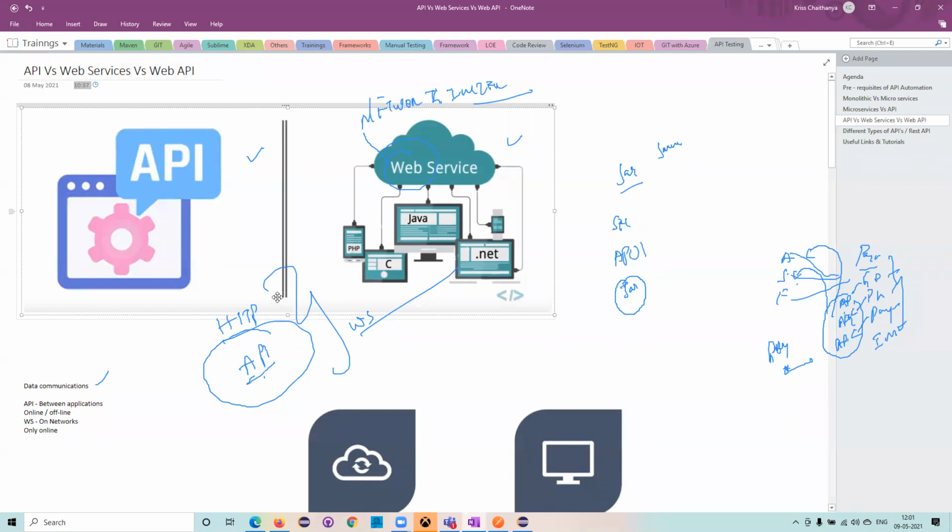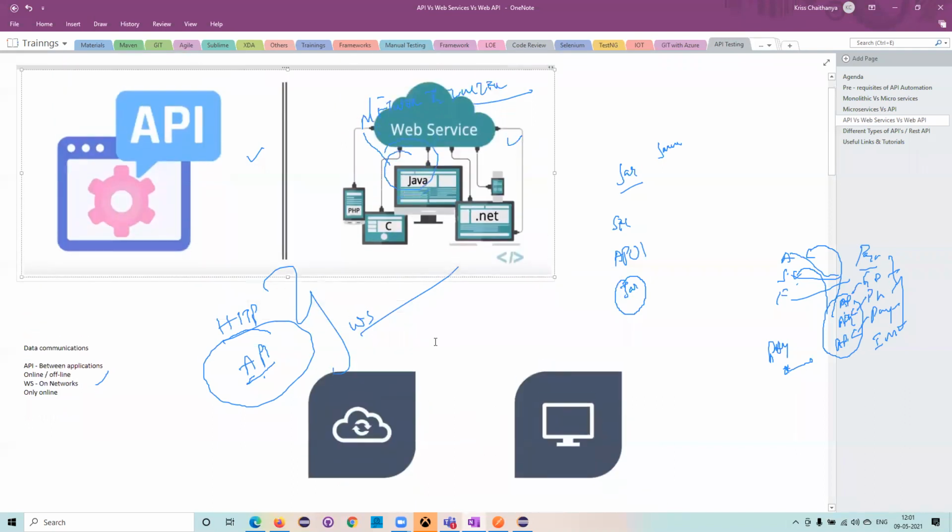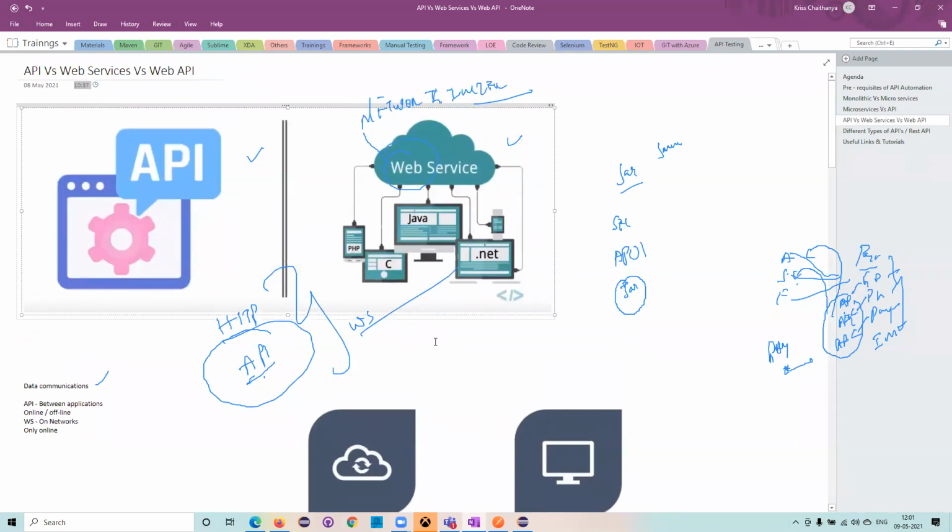And that particular service, what do you mean by service exactly? Service means a task performed, or a specific action that needs to be performed by that particular agent. For example, a server. What does a server do? A server does a service. What service does he do? If I order something, he will bring it to me, or return it to me. That is called a web service. That is the web service which we wanted to perform. So hope this gives you the explanation of the basic difference between an API and a web service. Any questions here?